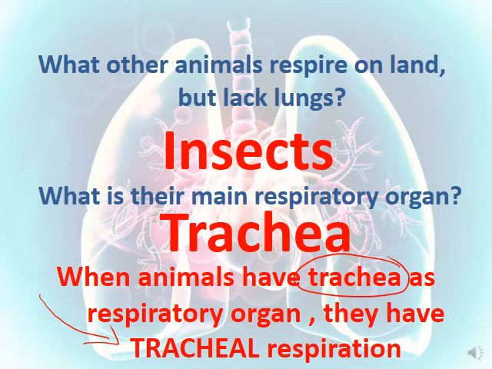So as a conclusion, the insects have the trachea. Whenever they have trachea as the respiratory organ, we say they have tracheal respiration, while those that have lungs as the respiratory organ have pulmonary respiration.